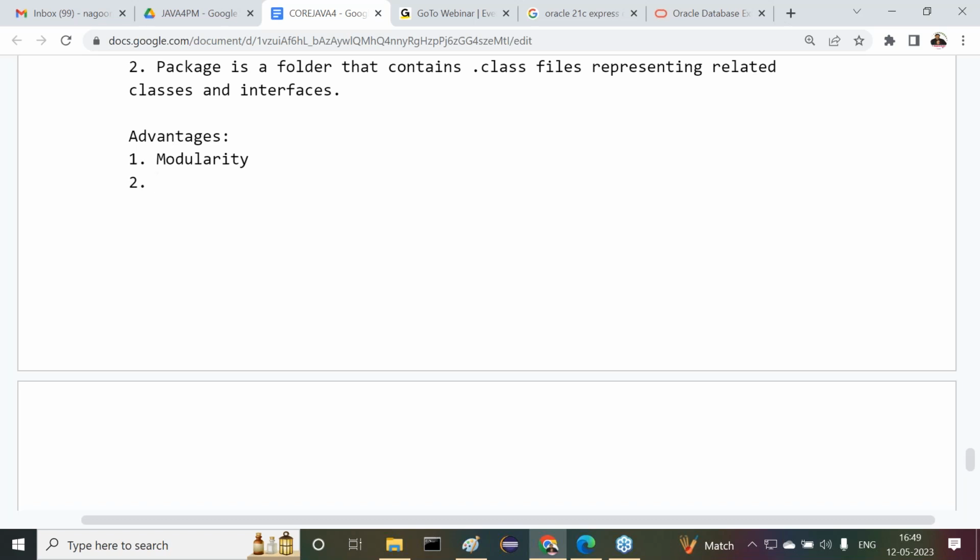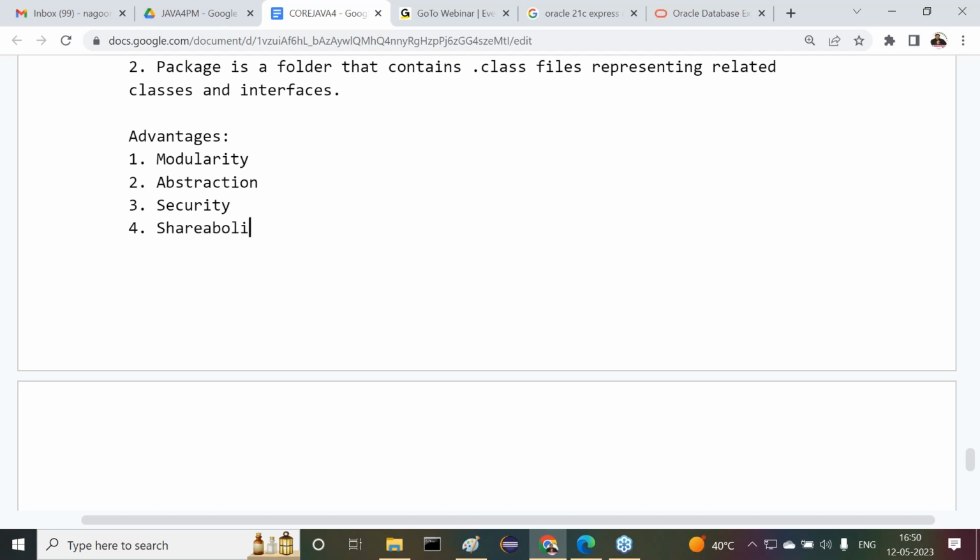Understand it clearly. Next one, where modularity is available, there automatically abstraction we are able to achieve. In object orientation I gave the same related points. So wherever we are getting modularity, there automatically abstraction we are able to get. Wherever we are getting modularity and abstraction, there automatically we are able to get security. If we declare something in a package, that is protected by the package, that is not visible outside of the package, so there automatically we are able to get security. Understand it clearly.